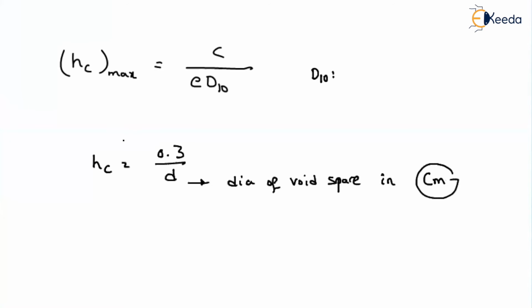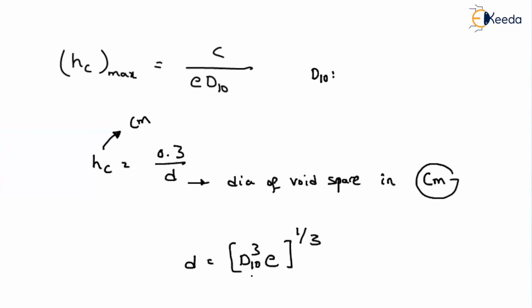If you consider this in centimeters, you will get the capillarity rise in centimeters also. Suppose this D value is not given, how can we find it? This D can be obtained as D10 cubed multiplied by the void ratio, the whole to the power 1 divided by 3.